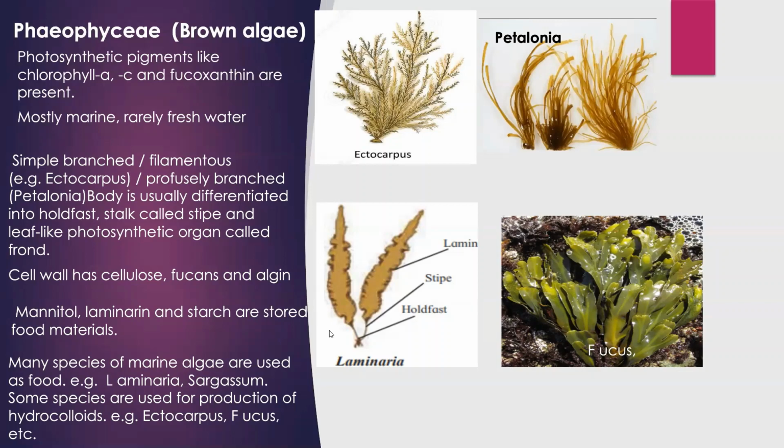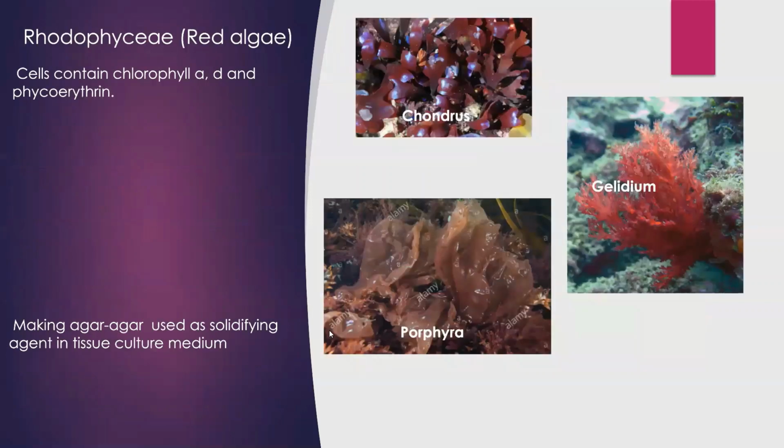Now we see the next and the last, Rhodophyceae. Rhodophyceae is also called red algae because the members contain chlorophyll A, D and phycoerythrin. Presence of phycoerythrin pigment is a characteristic feature of this Rhodophyceae group.